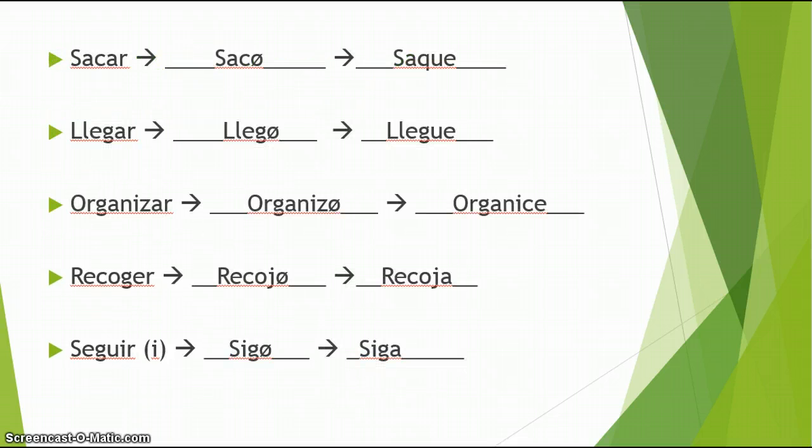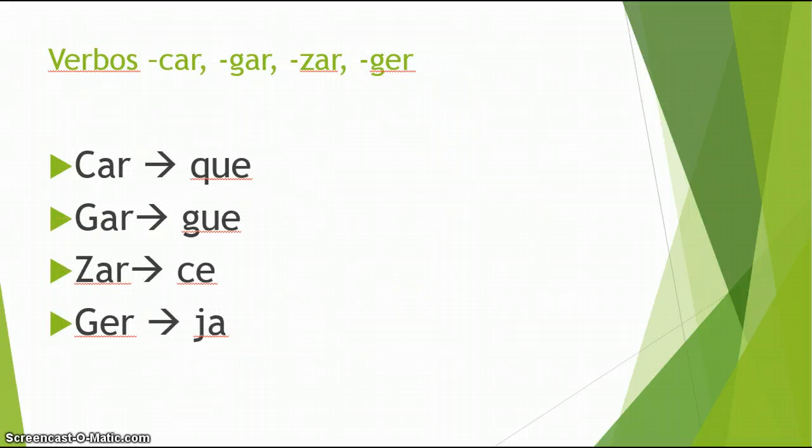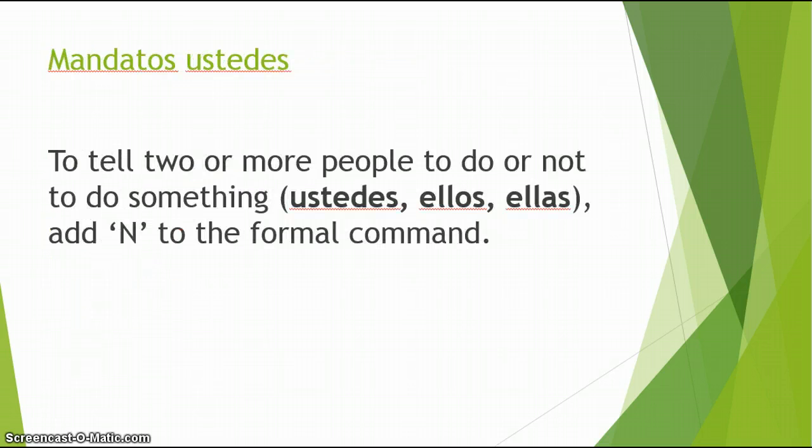The verb seguir was added because it's irregular in the yo form, sigo. So as our rule states, go to yo, drop the O, and add the opposite. So since the yo form is irregular and a stem changing verb, I keep siga as my correct answer. Here is a reminder of the rules. If you have a car verb ending, a verb that ends in CAR, you need to make sure that you change the C to a QU and the E is added at the end because it's our opposite vowel ending. Same with the rest of the endings listed below.